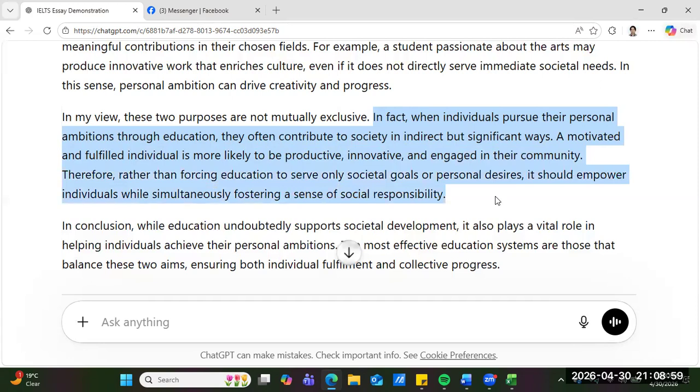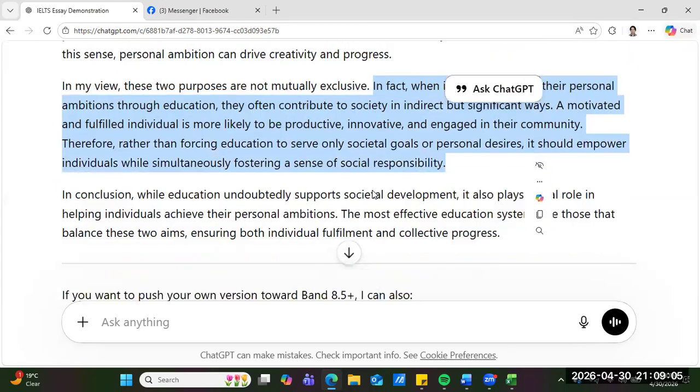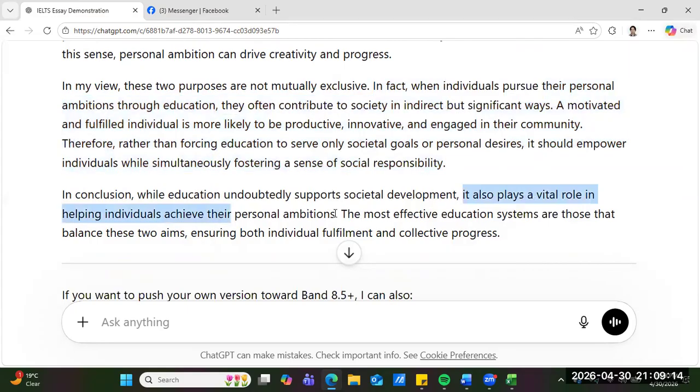In conclusion, while education undoubtedly supports societal development, it also plays a vital role in helping individuals achieve their personal ambition. The most effective education systems are those that balance these two aims, ensuring both individual fulfillment and collective progress.